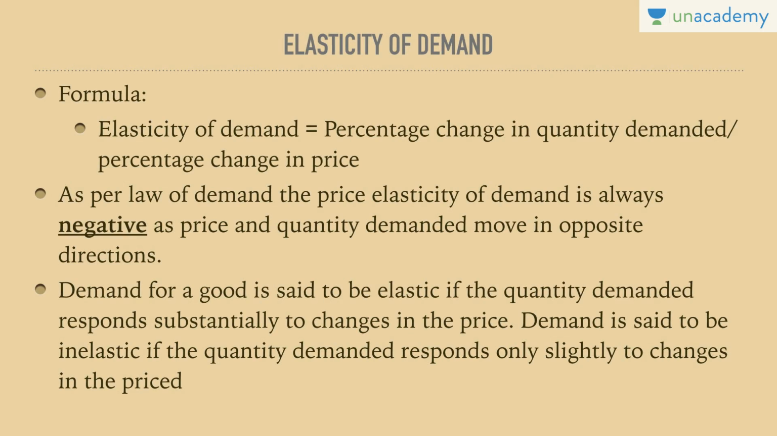So the formula for calculation of elasticity of demand is percentage change in quantity demanded divided by percentage change in price. So we need to see the change in quantity demanded and we also need to see the change in price. And we have to see which is greater, numerator or denominator. If the numerator is greater than the denominator, then elasticity of demand is considered to be greater than 1. So the type of good is known as a highly elastic good or an elastic good. On the contrary, if the denominator is higher than the numerator, it would be considered elasticity of demand less than 1, an inelastic good.